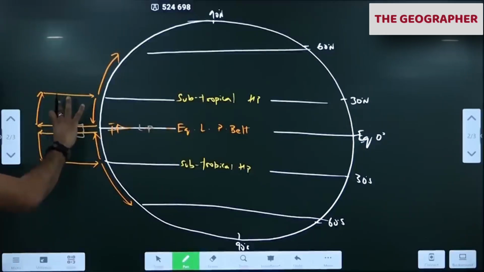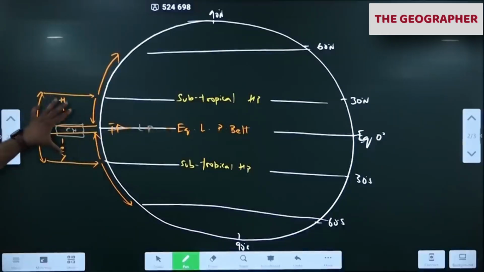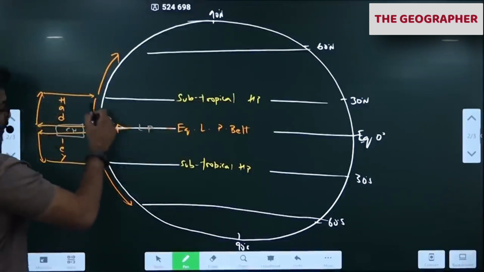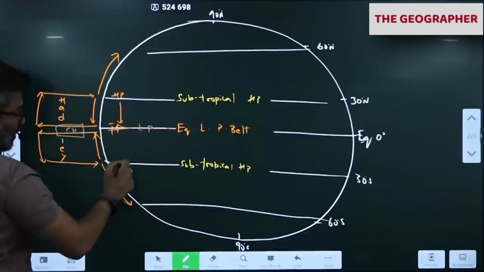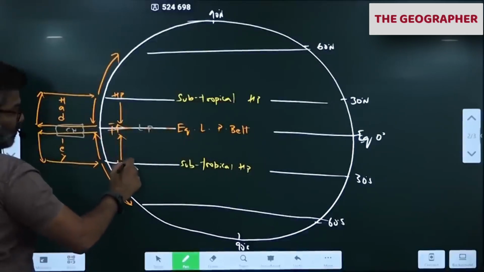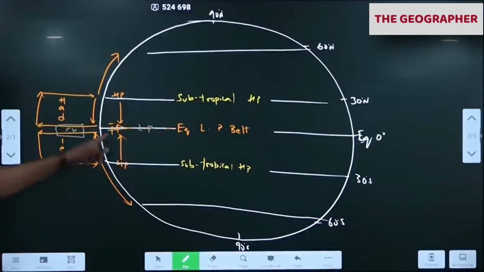So this is called the Hadley cell. These two are called Hadley because it was first suggested by Hadley. The first cell is called the Hadley cell. This is the first convection cell over the tropics within our troposphere. Notice this, friends, all of you. This air is coming from a high pressure area towards low pressure. Wind always moves from high to low on the surface.